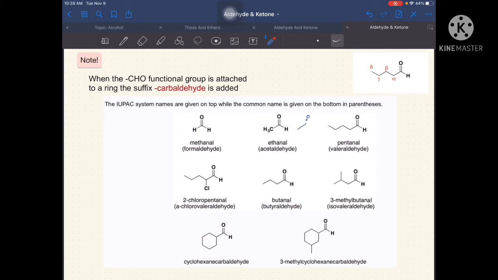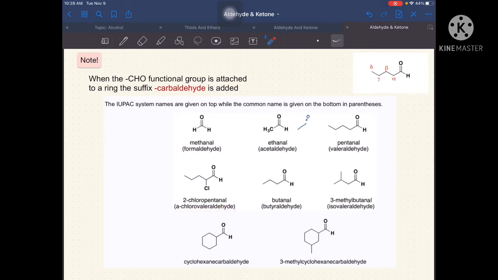And then, after that, our prefix plus the aldehyde. Since we have 5 carbon atoms, then that's valer, and then just add aldehyde. So, that is valeraldehyde. So that gives us the product of A-chlorovaleraldehyde. So that's it. Okay, next one.